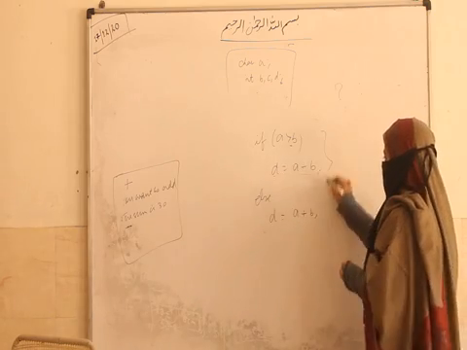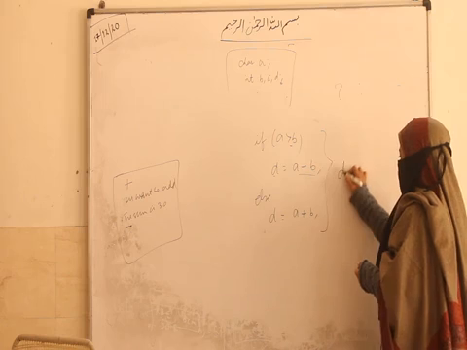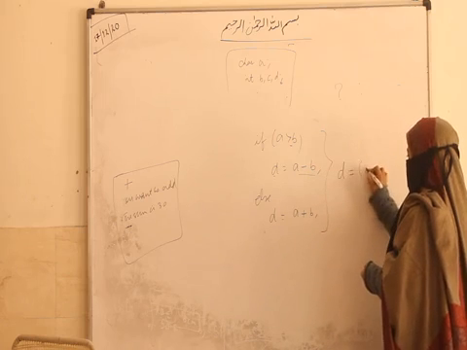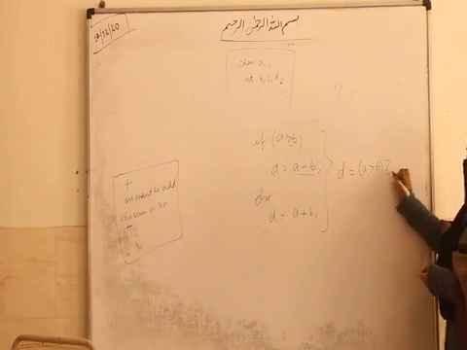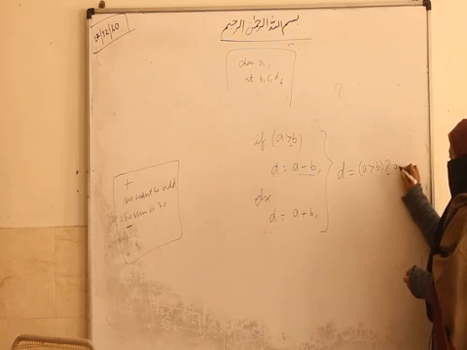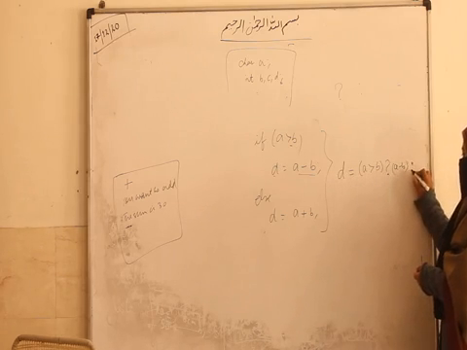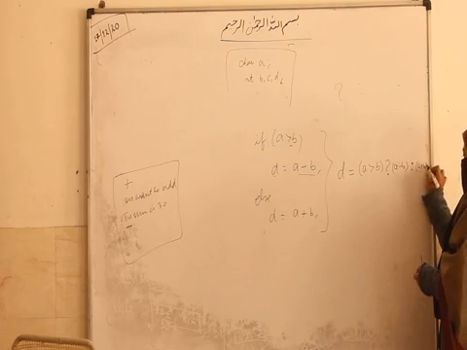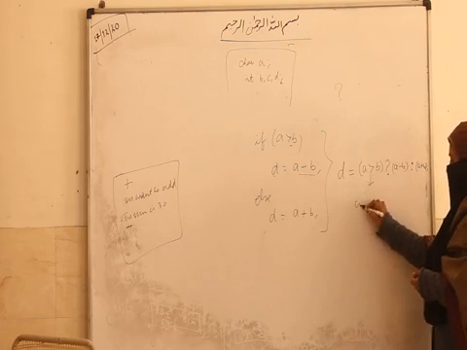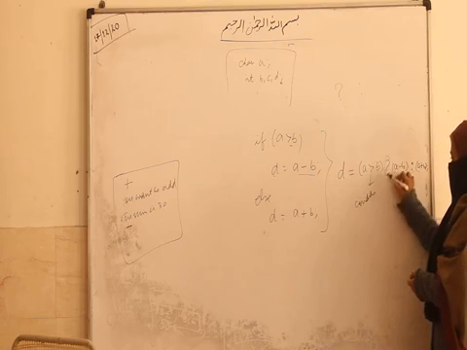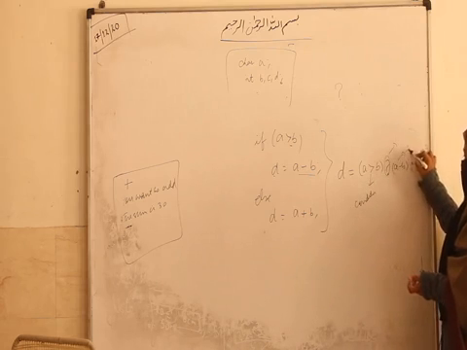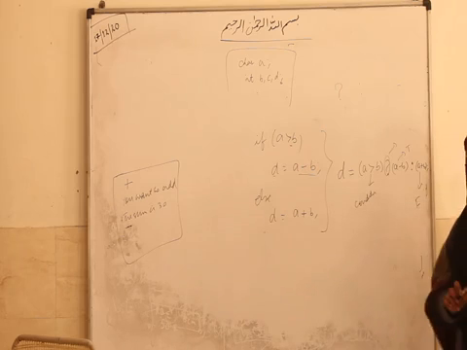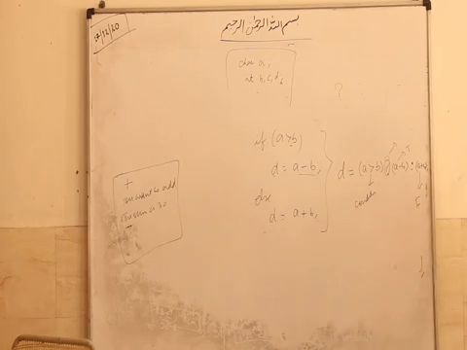So the same thing can be written as d equal to a greater than b question mark. If it is true, then d equal to a minus b. If it is false, then d equal to a plus b. Here comes your condition, then the question mark means you are asking a question, a greater than b, then this is your true part and this is your false part. You do like this.